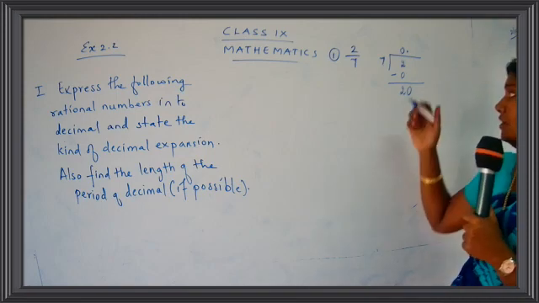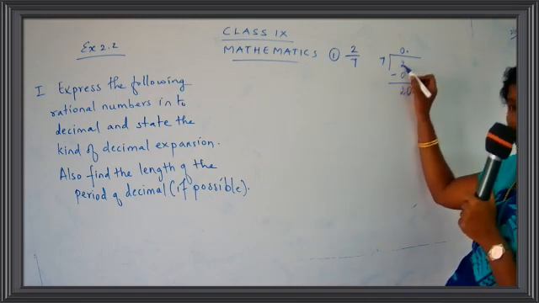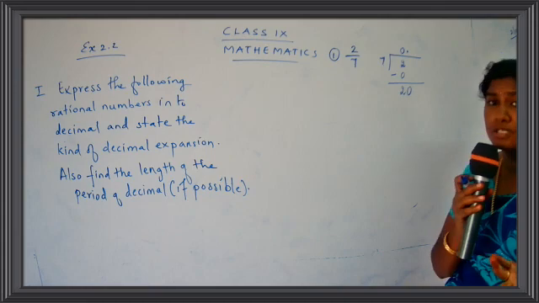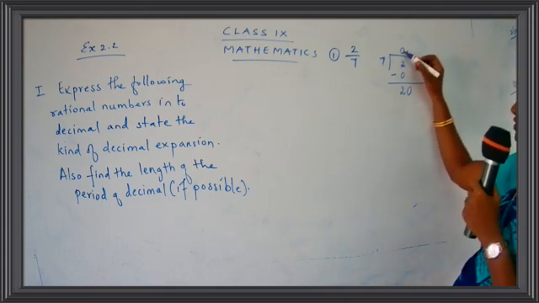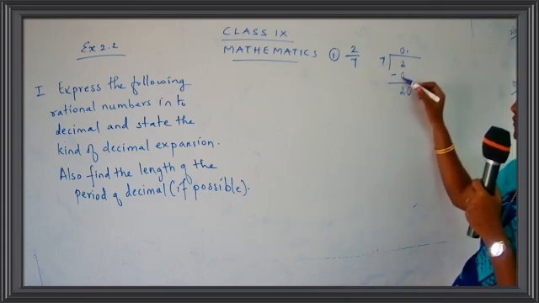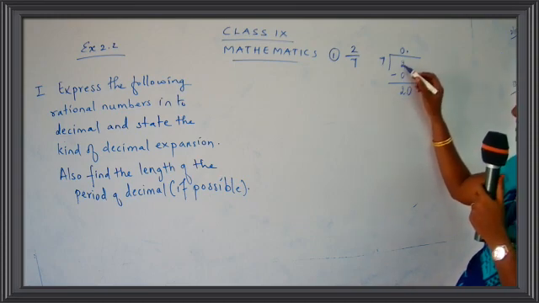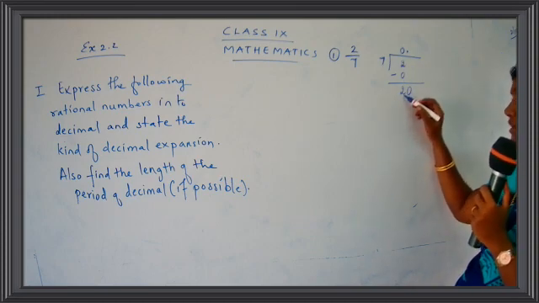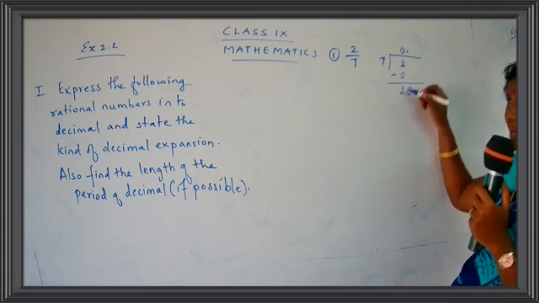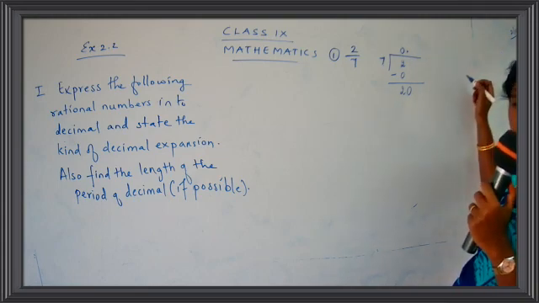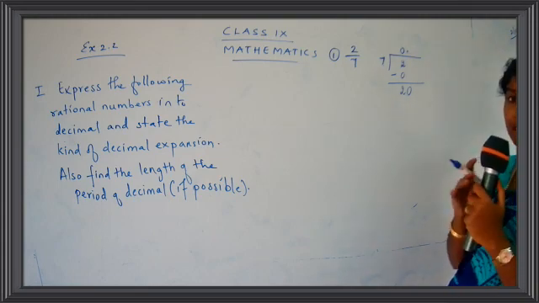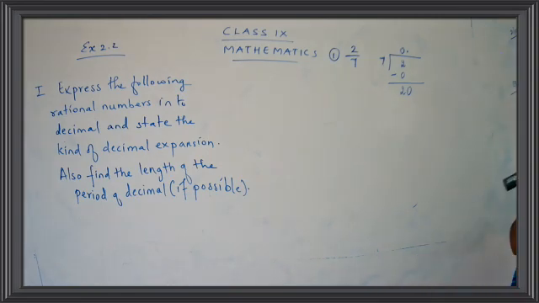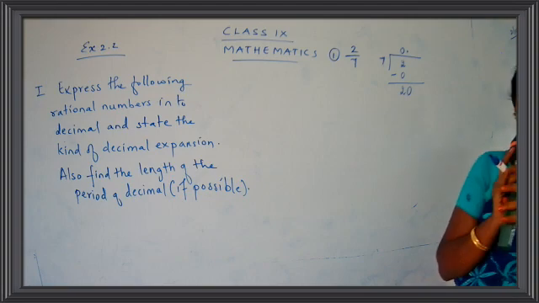Okay, children? So first what I did, the number was 2. The number 2 doesn't go in the table of 7. So I put here 0. So 7 into 0 gives you 0. When I subtract 0 from 2, I get 2. Now again I have the same number 2. So I just cannot go on writing 0, 0, 0. Yes? So what I do is I just put a decimal point. So what you have here? 20. Okay.